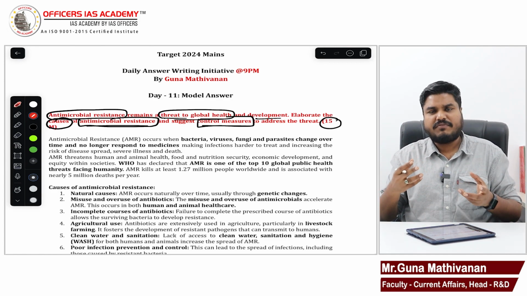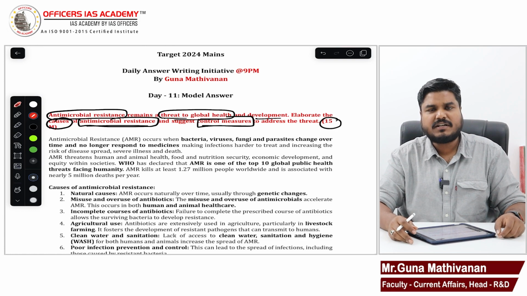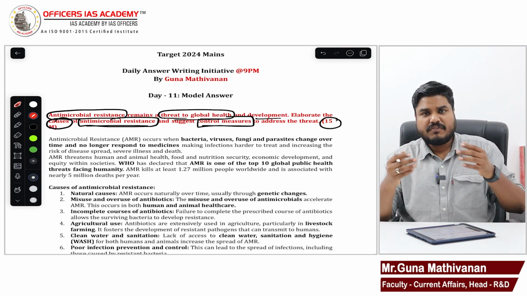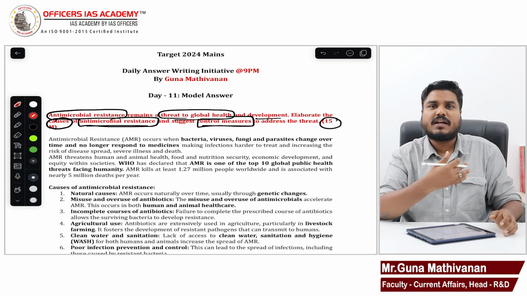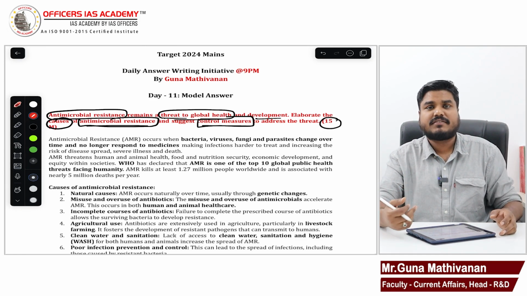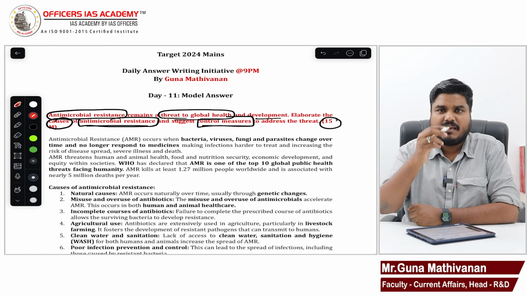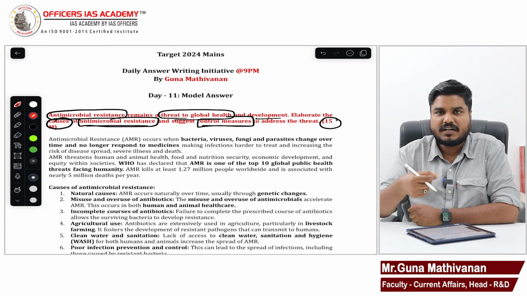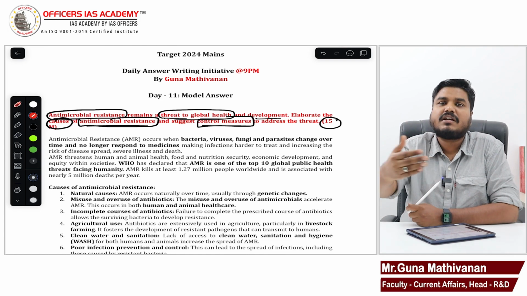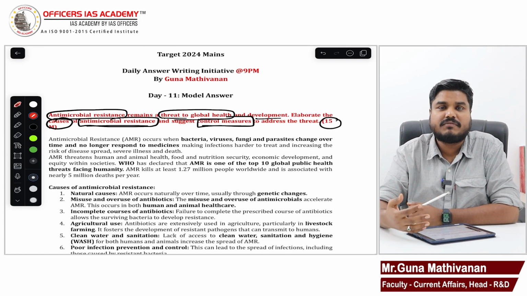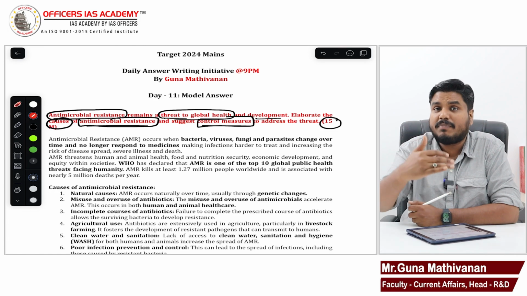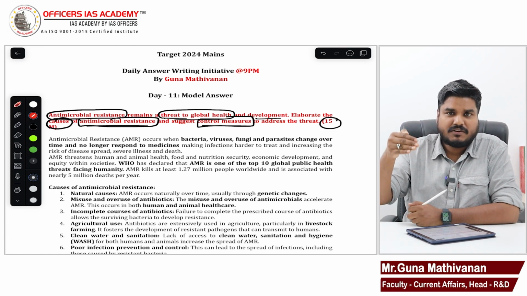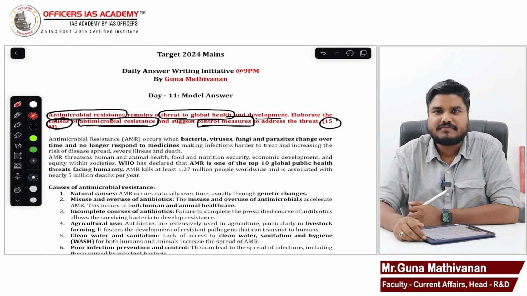There are legislations. For example, the Indian government has something called the red line campaign. That means to prevent the overconsumption of serious antibiotics. The Indian government came up with a red line campaign. In the drug, a red line will be marked. If it is marked, then such medicines you cannot purchase over the counter without a prescription. So through this, the government is trying to limit the sale of antibiotics.